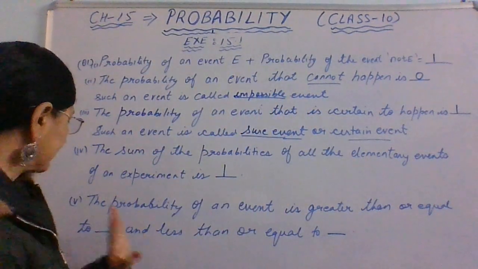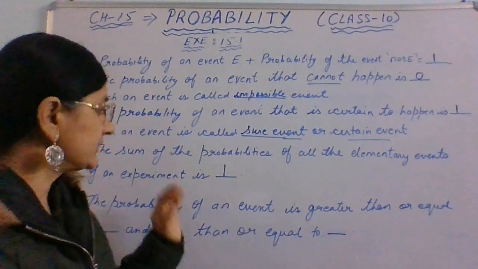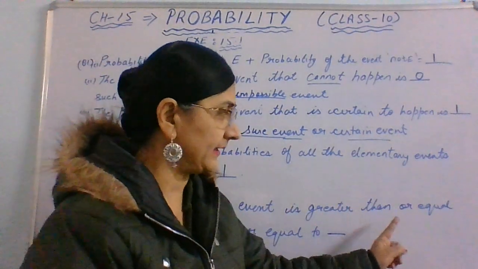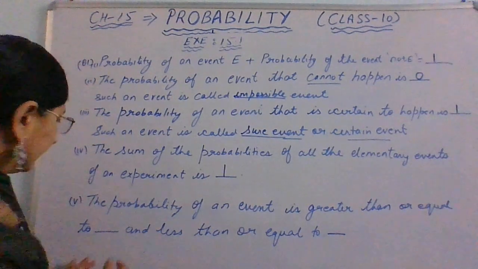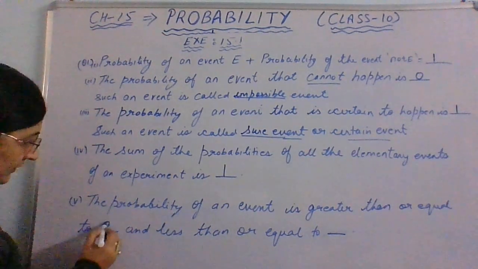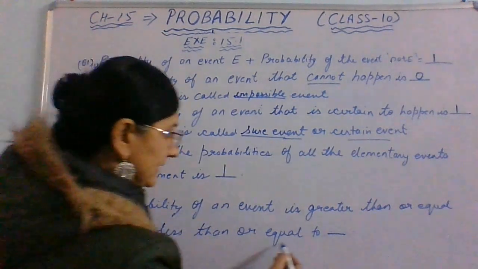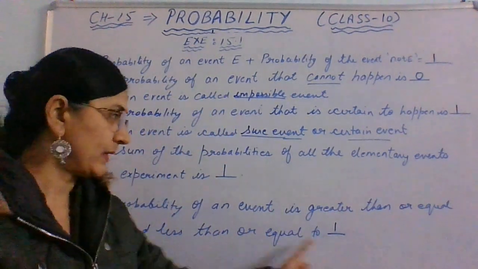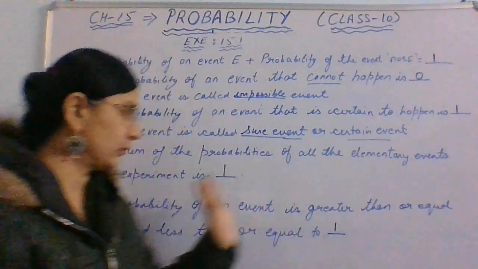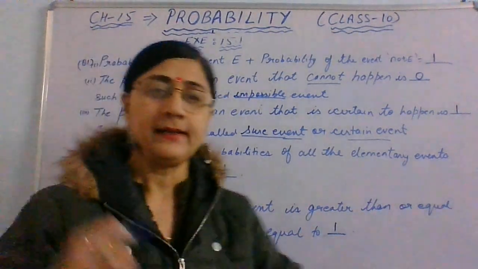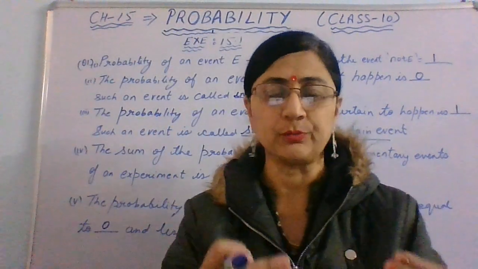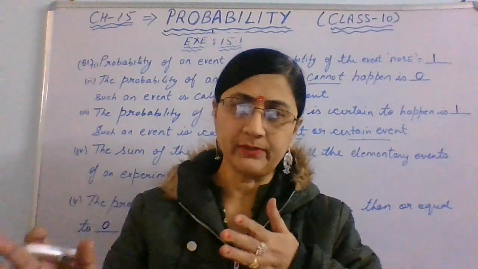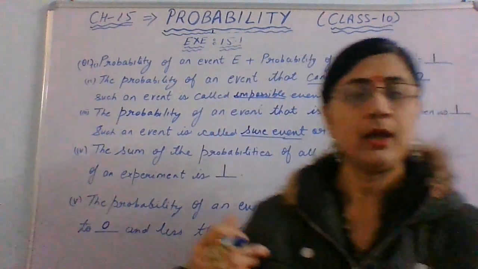Now the last blank is the fifth one. The probability of an event is greater than or equal to, right? It should be greater than or equal to 0 and less than or equal to 1. It should not be greater than 1. It can be 0 also. It can be 0 or greater than 0, like 0.1, 0.2, 0.3, whatever, but not greater than 1.